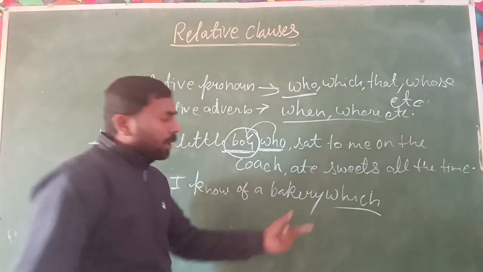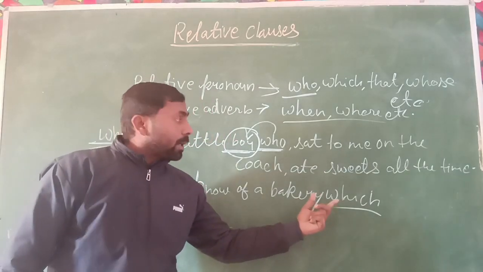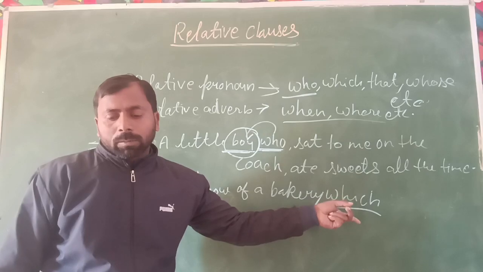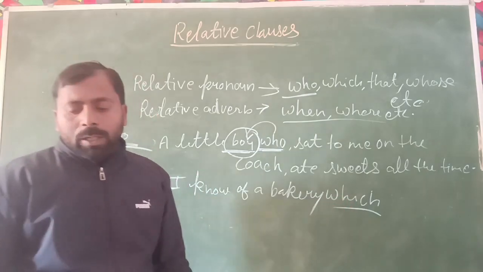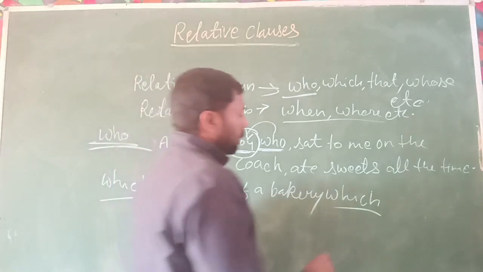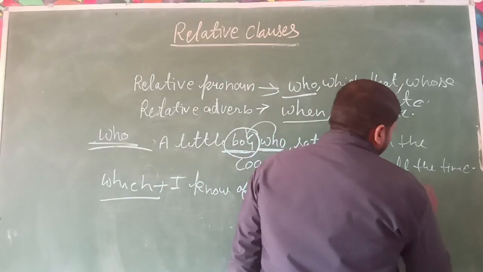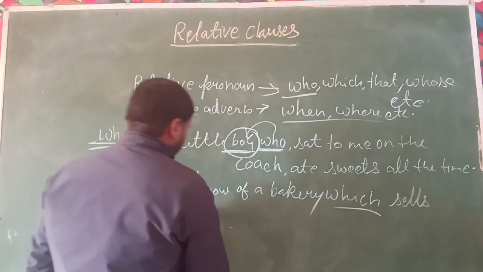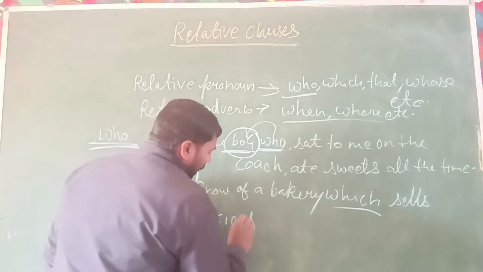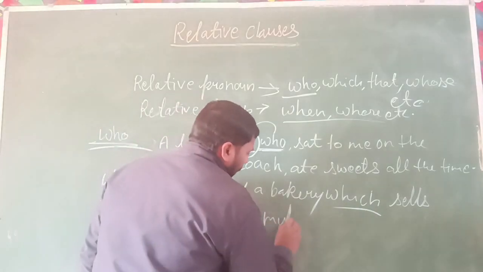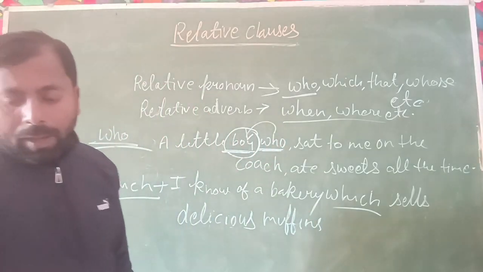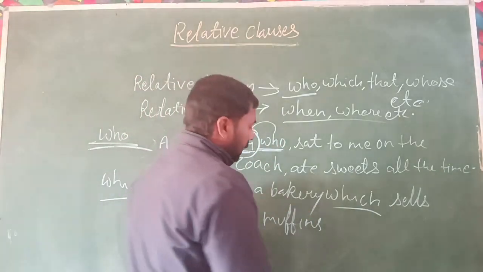Now you can see here which is the relative pronoun, and it adds to the other part of the sentence.